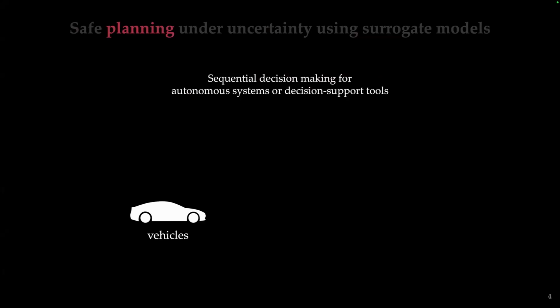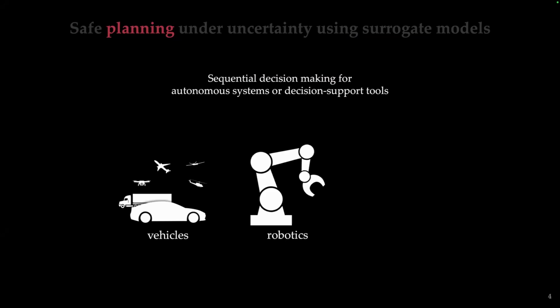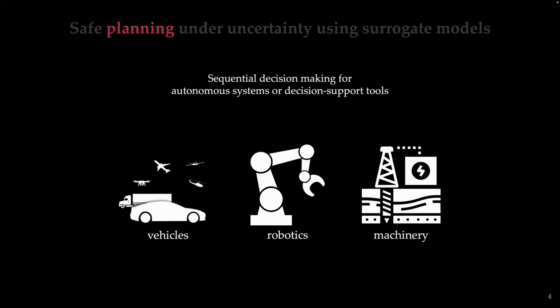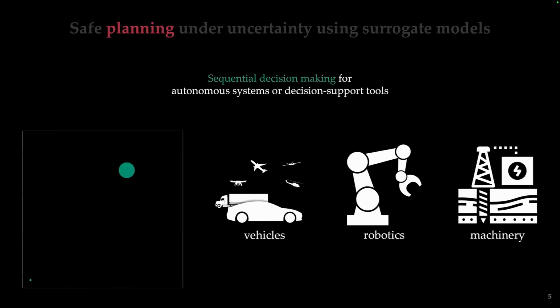This could be vehicles both on the road or in the air. This could be robotics. So a lot of the work we do is applied to robotics domains, as well as decision support tools for geological problems that use machinery to, say, drill to understand what's underground. But the important part about planning is the sequence of actions. So we're taking a sequence of decisions in some environment as opposed to just a single decision.